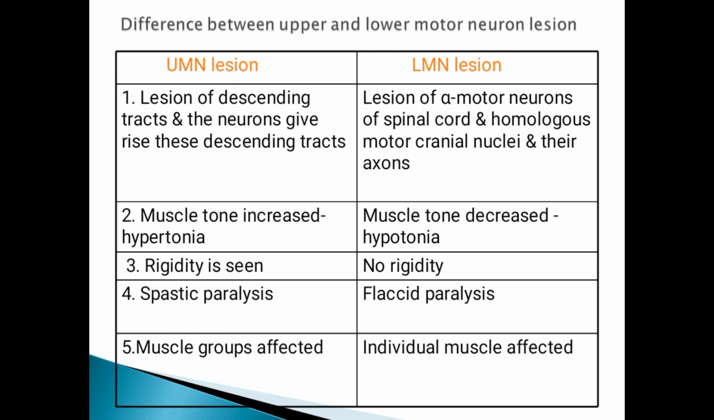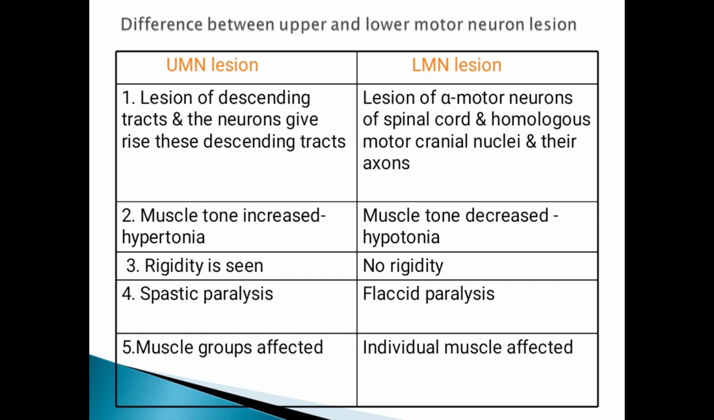So next, coming to the difference between upper and lower motor neuron lesion. This is also a very important question. In this chapter, one topic is the pyramidal tract: origin, course, termination, function, and the lesion. You have to study these. Then the next is the difference between upper and lower motor neuron lesion.